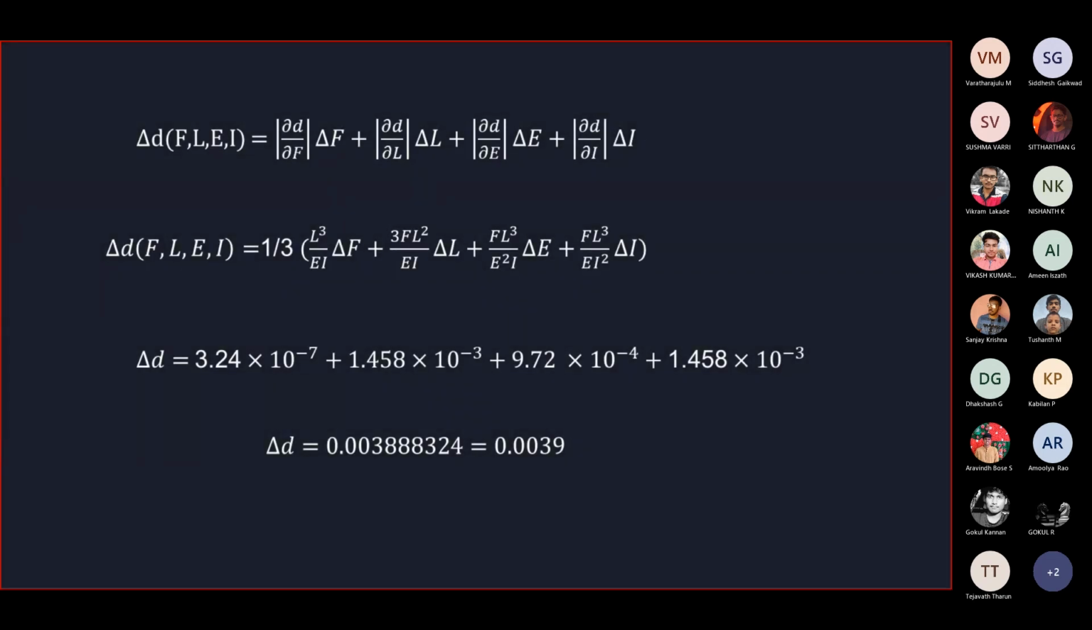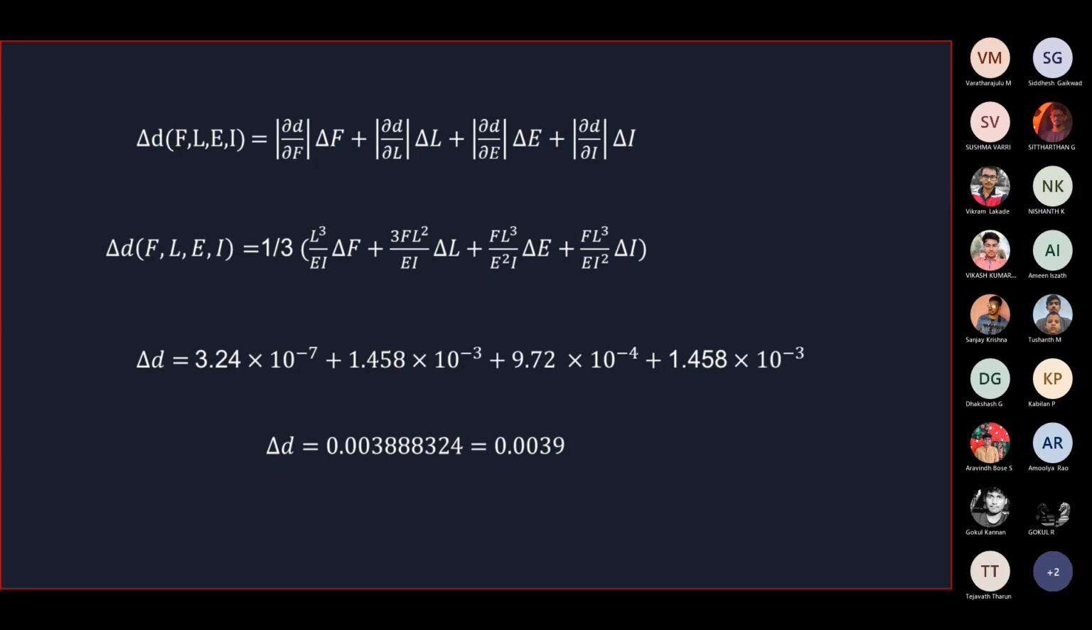Here we will use the Taylor series formula. Here we have to differentiate d with respect to the variables, and we have to multiply the respective values with its respective errors. Here we can see delta F: the differentiation of d with respect to F is L cube by EI, with respect to L is 3 FL square by EI, with respect to E is FL cube by E square I, and with respect to I is FL cube by EI square. Now we have to substitute the respective values in the formula.